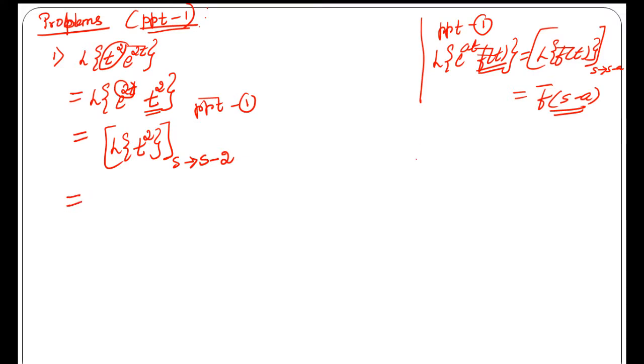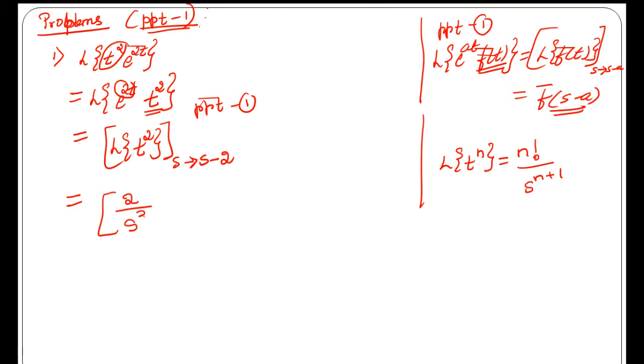And we know by the elementary formula that Laplace transform of t power n, when n is a positive integer, is n factorial divided by s power n plus 1. So Laplace transform of t power 2 is 2 factorial divided by s power 2 plus 1, that is s power 3. Then replace s by s minus 2. So your final answer is 2 divided by s minus 2 to the power 3.